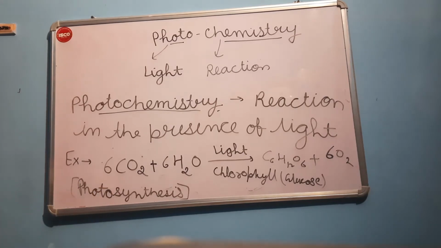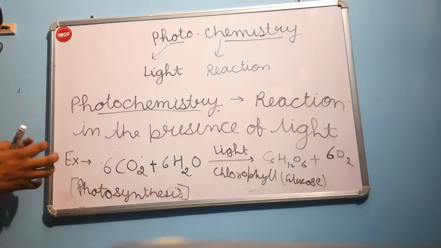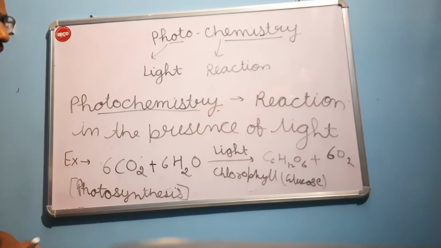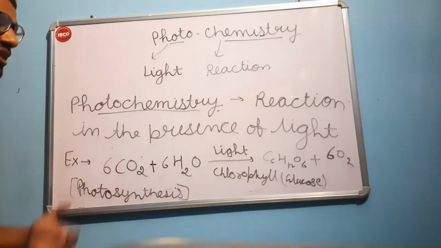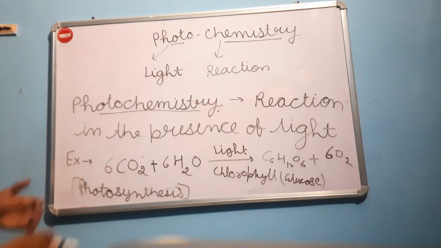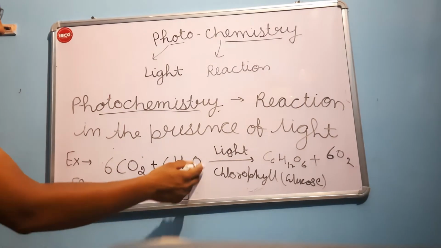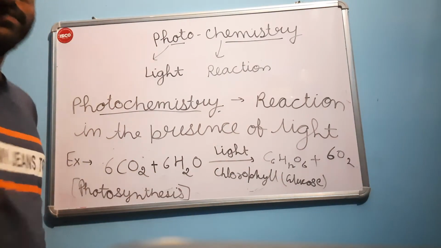Here, it is carbon dioxide, water. When it combines in the presence of light and with the help of chlorophyll, they form C6H12O6. It is glucose. It is their food and provides us oxygen. So this is the example of photochemistry, means reaction in the presence of light. This is reactant, this is product.